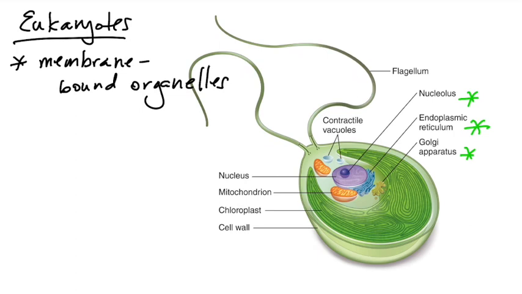Like prokaryotes, however, eukaryotes can have a cell wall. They can have flagellum, they can have some sort of vacuoles that they store things in or move things about the cell in. And many eukaryotic cells are photosynthetic and have chloroplasts. And they developed these chloroplasts or obtained these chloroplasts through the process of endosymbiosis.